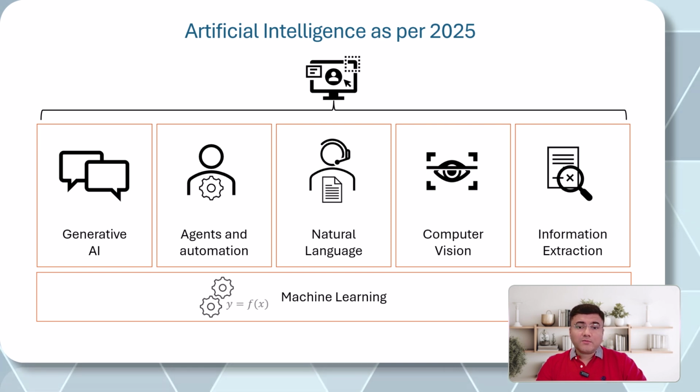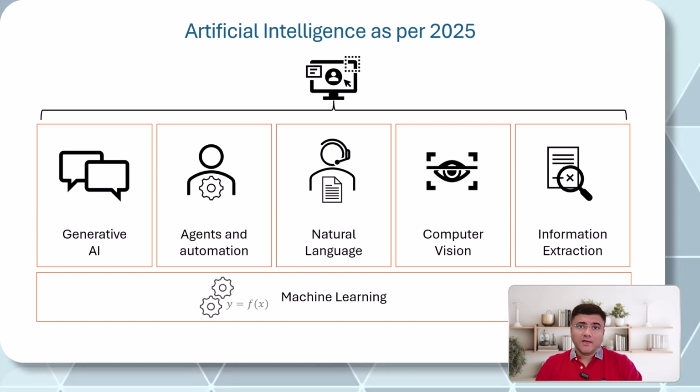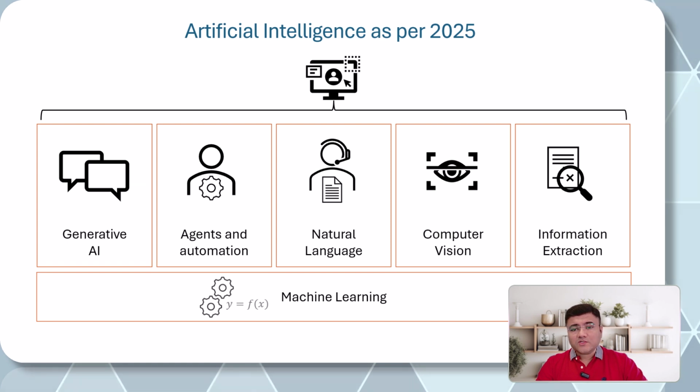Then you have computer vision. Computer vision allows you to take a visual input and, based on that, give you an analysis, maybe a video analysis or image analysis. So the input will be in the form of visual and the output is going to be in the form of text. And then we have information extraction. If you have heard about services like document intelligence, that allows you to extract information from your digital as well as physical documents using technologies like OCR, optical character recognition.